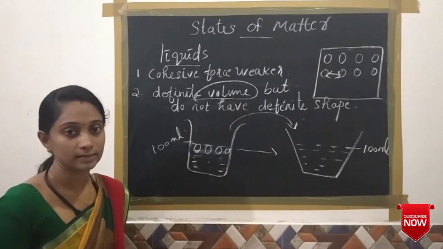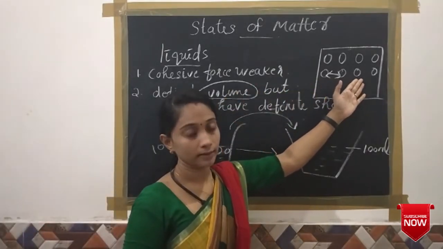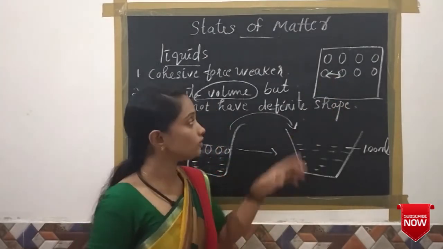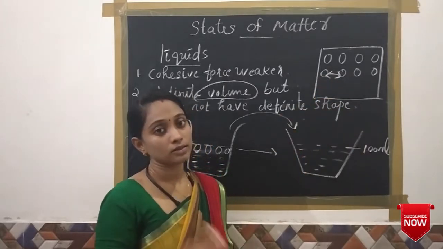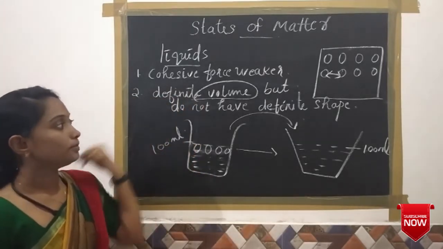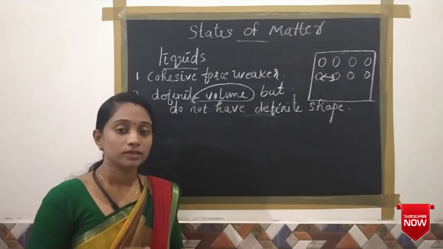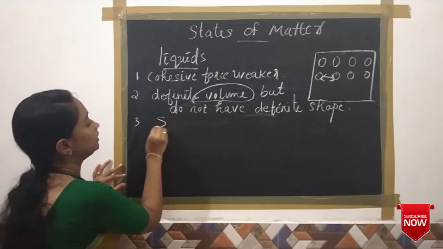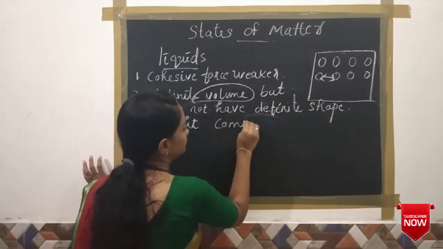And its reason is that in the case of liquid substances, these particles are loosely packed and there is an interparticle distance between these particles. Because of this interparticle distance, the particles can slowly slide over each other. So we can say liquids have a definite volume but do not have a definite shape. The third characteristic is that liquids have slight compressibility.